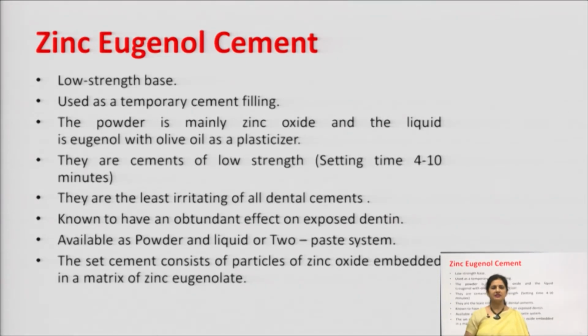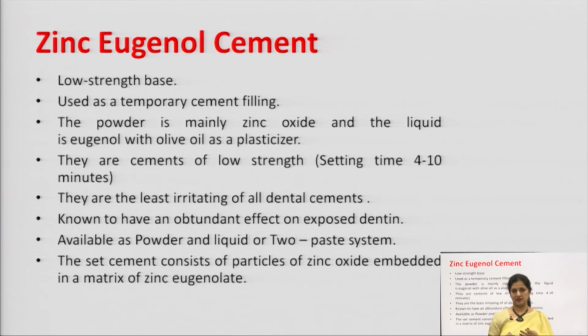Next we have zinc eugenol cement. You know what cement is used for? It is used for building the blocks, or for joining the bricks to make a building. Likewise, there is a cement which is used for the filling of the tooth, whenever there is a cavity which arises. So, that is zinc eugenol cement. What is it? It is a low strength base and it is used as a temporary cement filling.